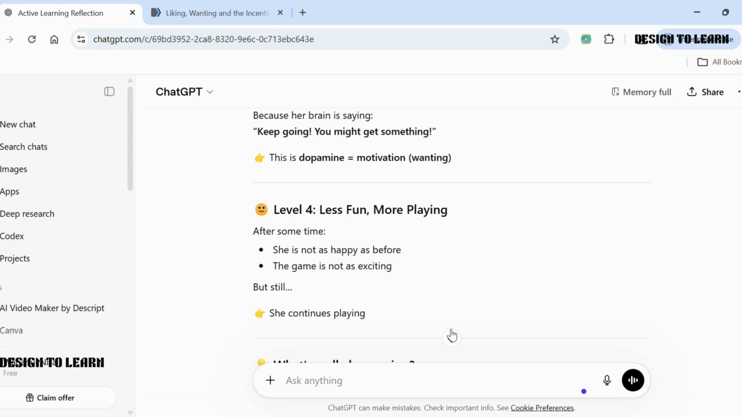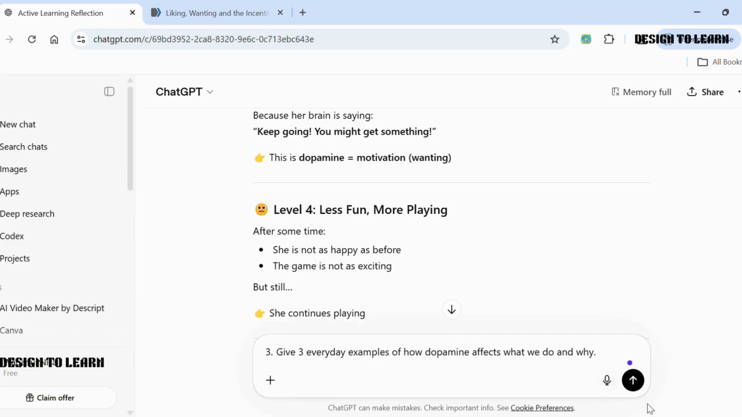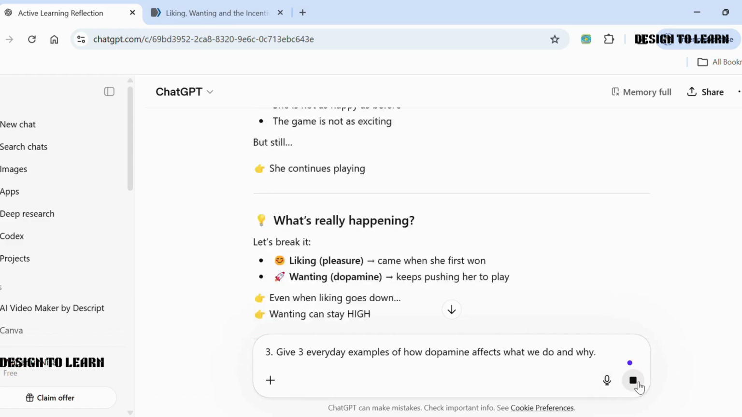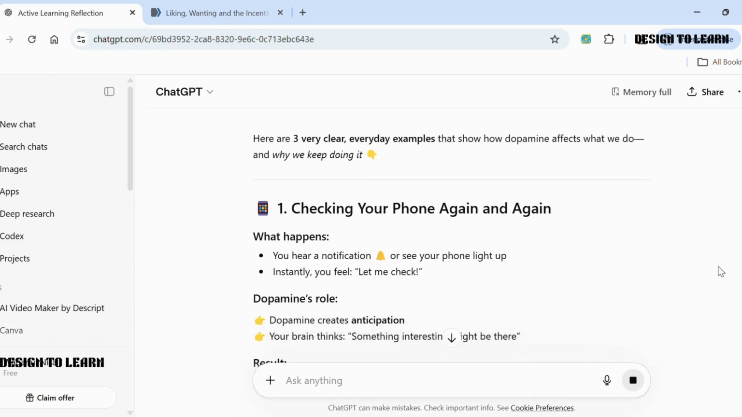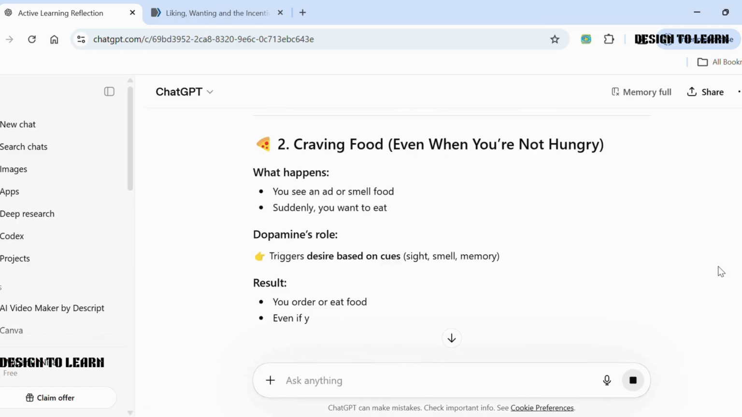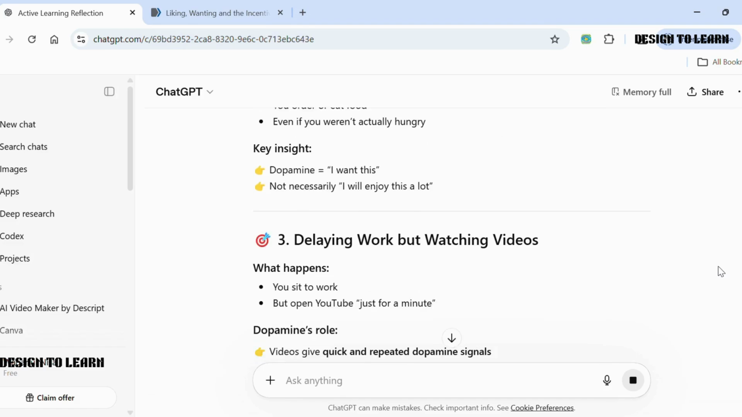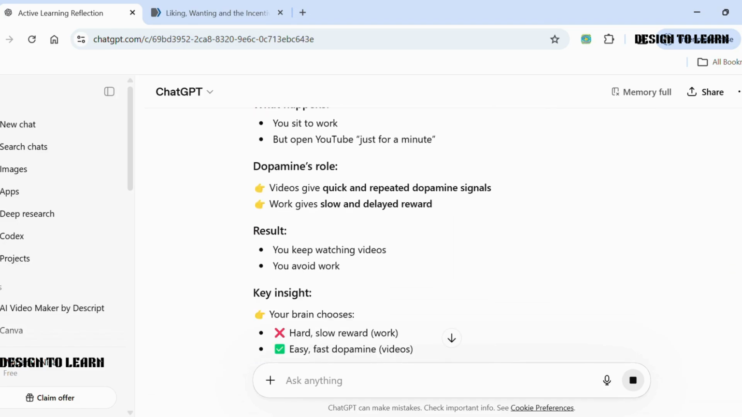Now moving to prompt 3. We type, "Give 3 everyday examples of how dopamine affects what we do and why." Now we start seeing how this concept exists in our own daily life. And this is the moment where real learning happens, when knowledge connects with personal experience.